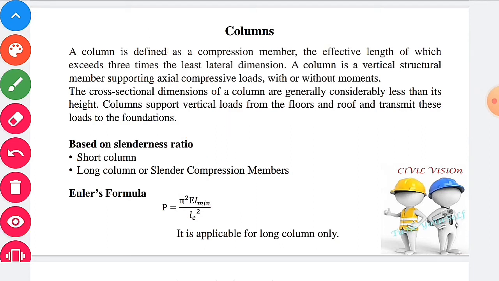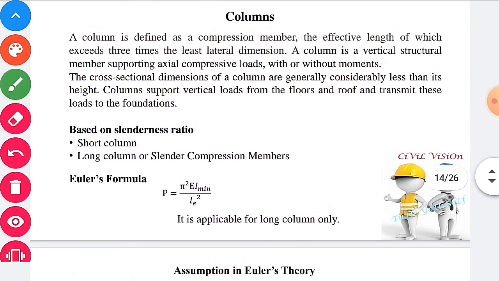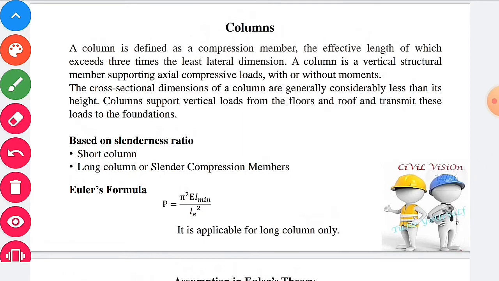Columns support vertical loads from the roof and floors and transmit these loads to the foundation. Based on slenderness ratio, columns are broadly classified into long column and short column. Long column is otherwise called slender column. Euler's formula for long column: P equal to pi square EI by LE square. LE is nothing but effective length.